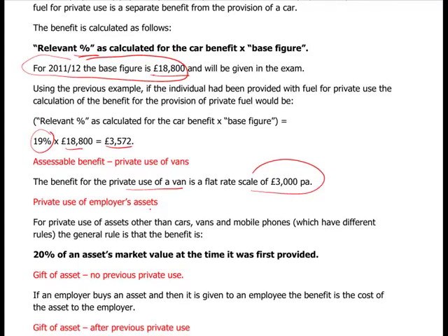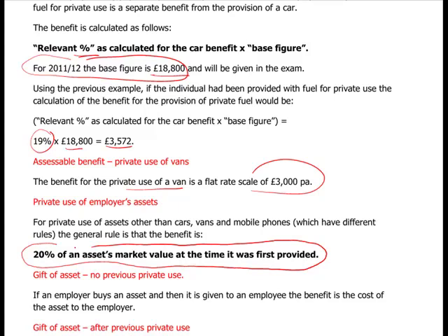Private use of employers' assets. For private use of assets other than cars, vans and mobile phones, the general rule is 20% of the asset's market value at the time it was first provided. So if a big fancy TV is provided to the employee costing £1,000, then 20% of 1,000 is 200. £200 is the assessable benefit.